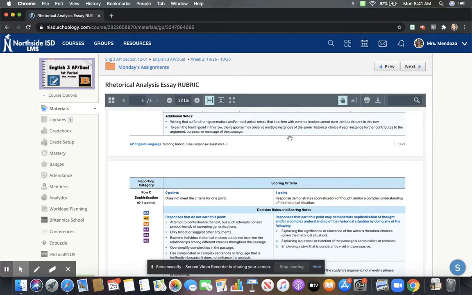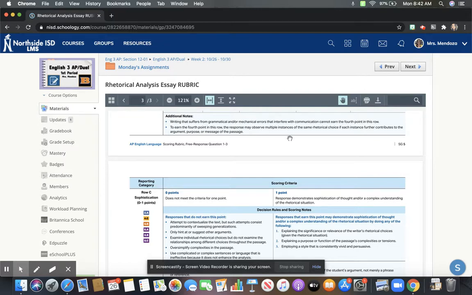Okay, so then it says also to earn the 4th point in this row, the response may observe multiple instances of the same rhetorical choice. So if you wanted to just talk about rhetorical questions in your essay, but you look at it in multiple perspectives and the way that they're situated, that's fine. You're using one rhetorical choice, but you're doing more with less, and you're looking at it from multiple lenses.